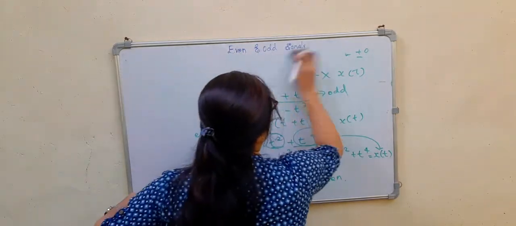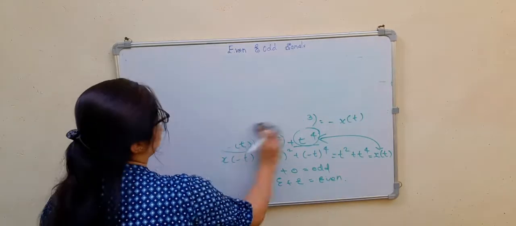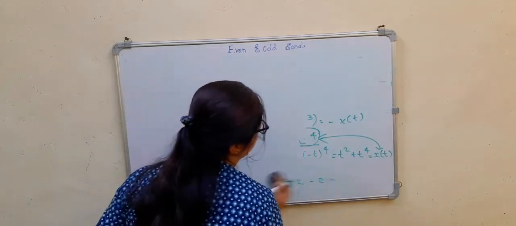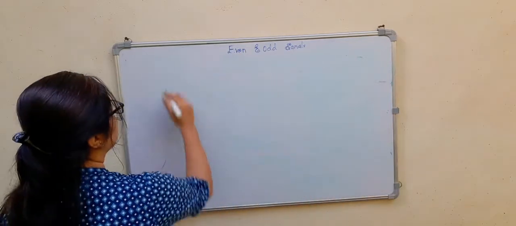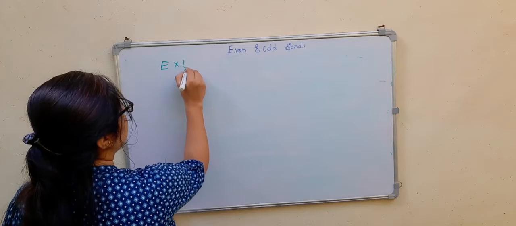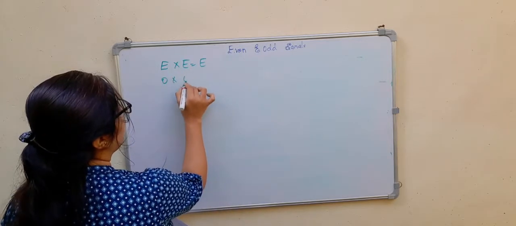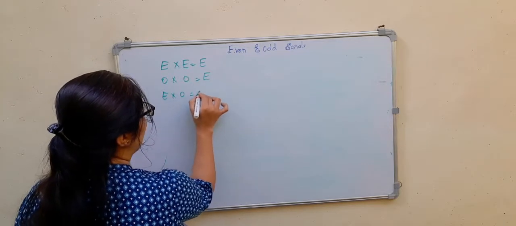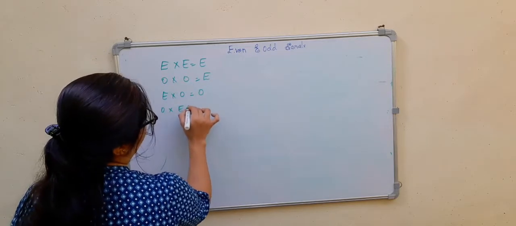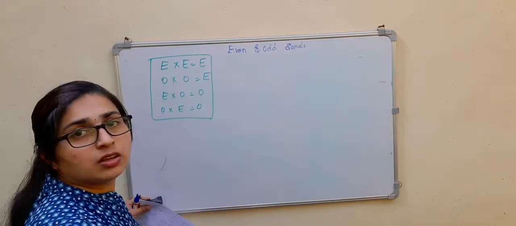Next we will consider the multiplication of even signals and odd signals, and the multiplication of an even and an odd signal. Remember, even into even will give an even signal. Odd into odd will give an even signal. Even into odd is odd. Odd into even is odd. So this is the result.